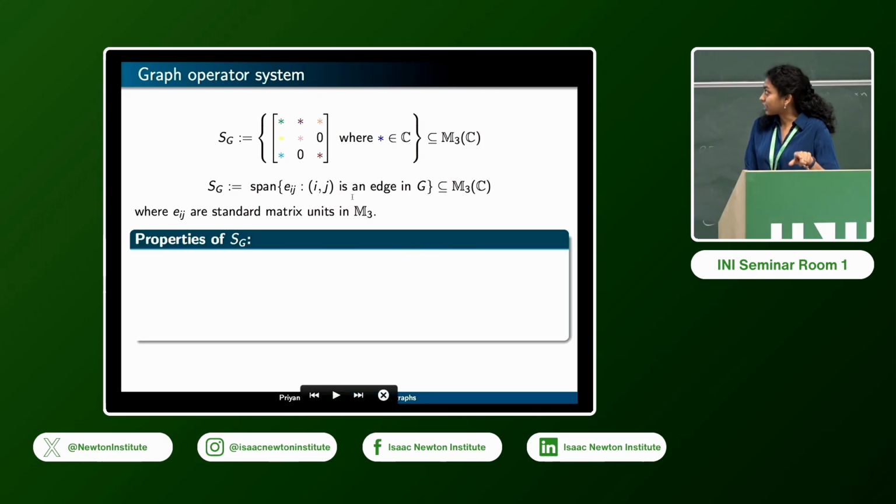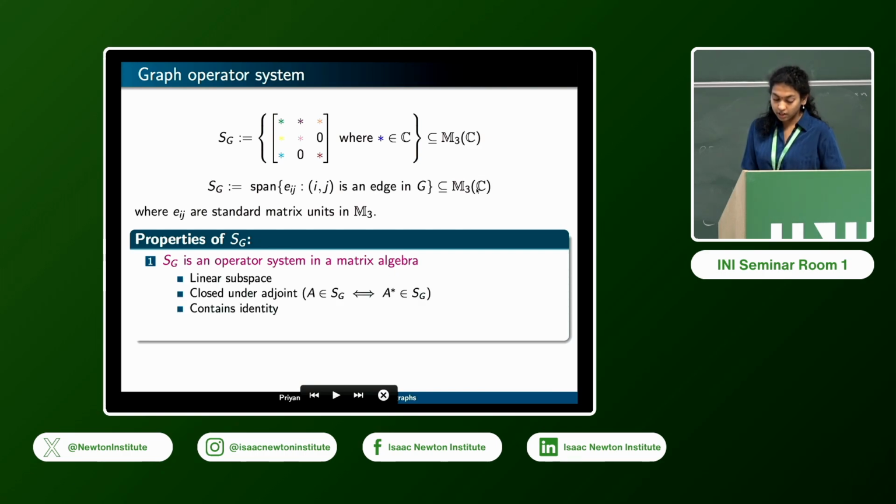And so this set has some nice properties. First of all, it's going to be an operator system in this matrix algebra of 3 cross 3 matrices. And by that I mean that it's a linear subspace, and it's going to be closed under adjoint because I assumed that the graph was undirected to begin with. And then it contains the identity matrix because the graph was reflexive. So this is one key property that this collection possesses.